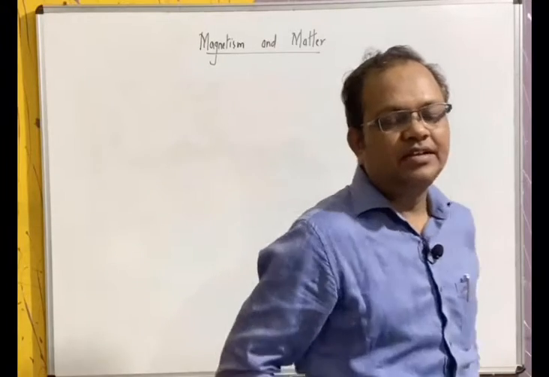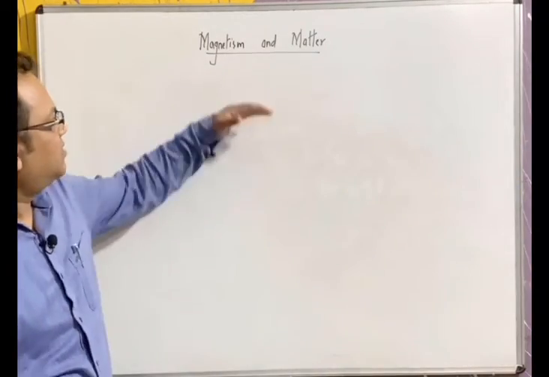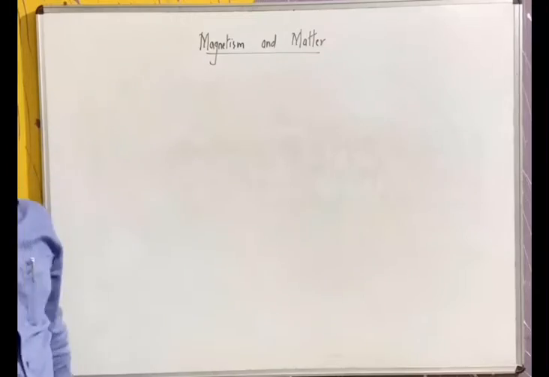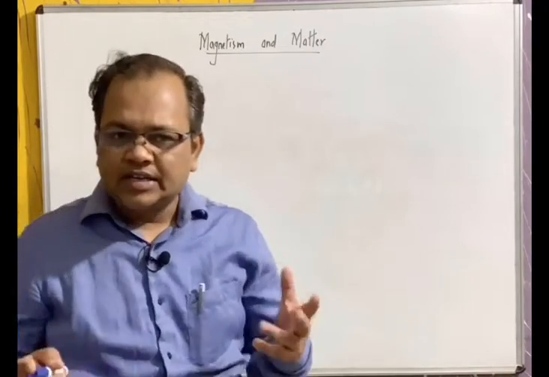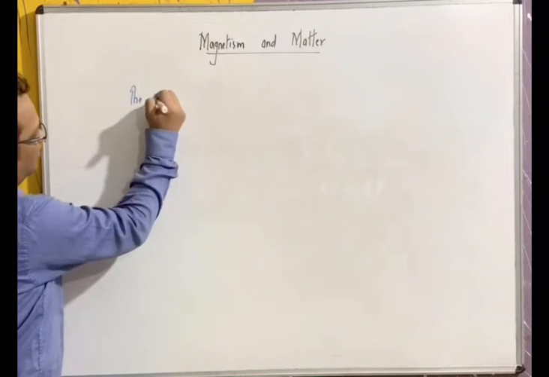Today we are starting chapter 5 of class 12 physics. It is magnetism and matter. The phenomenon of attracting magnetic material.